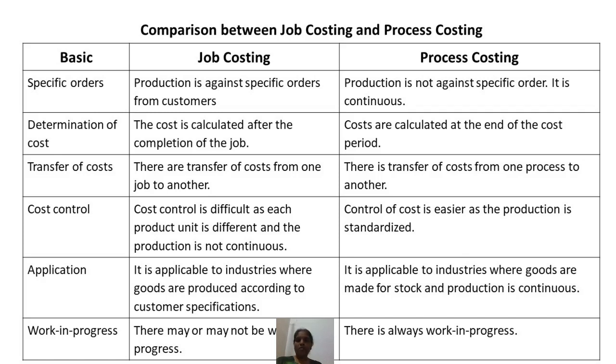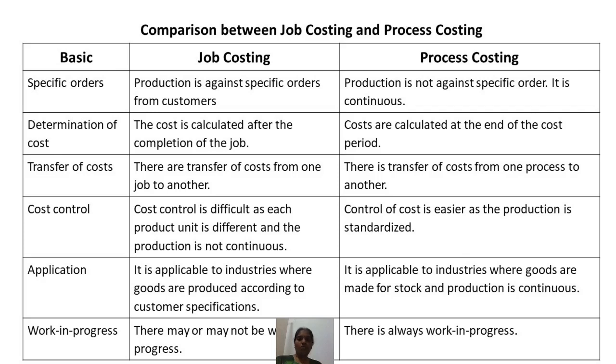On the basis of specific orders, in job costing, production is against specific orders from customers. In process costing, production is not against specific orders, it is continuous. Here, specific order means the customers give some specific orders.